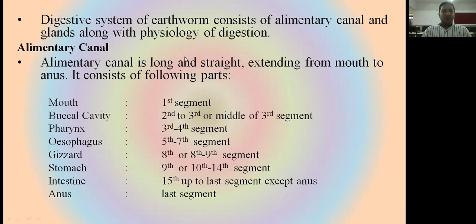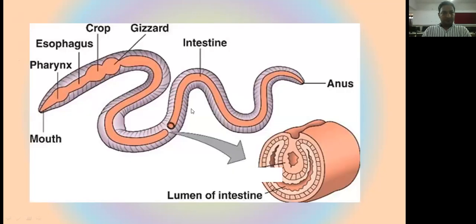The alimentary canal is long and straight, extending from mouth to anus. It has many parts, like mouth, buccal cavity, pharynx, esophagus, gizzard, stomach, and intestine. And the last part, the opening of the alimentary canal outside of the body, is the anus, where the undigested food particles are thrown out from the body.